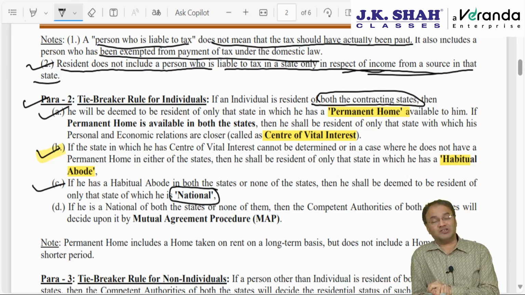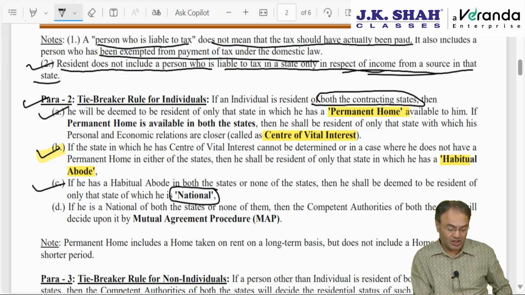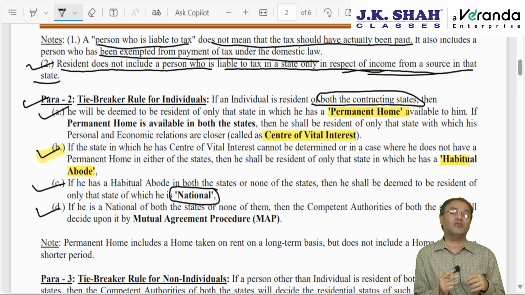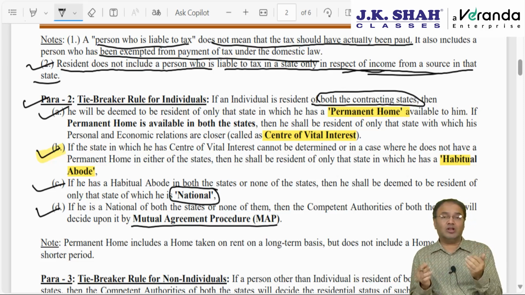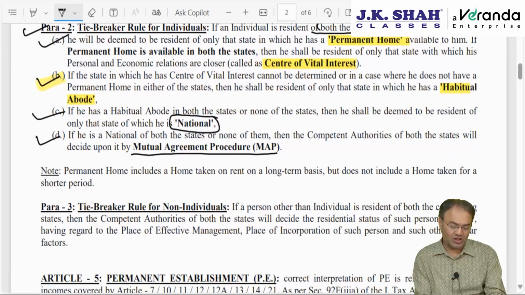Which state is he resident of? In order to determine which state he is resident of out of the two states, we will have to find which country he is a national of. In case he is a national of both the states or none of the states, then he will be deemed to be resident of that state which is determined as per the mutual agreement procedure. As a last resort, the tax authorities or the tax representatives of both the states will sit together and decide and finalize any one of the countries.